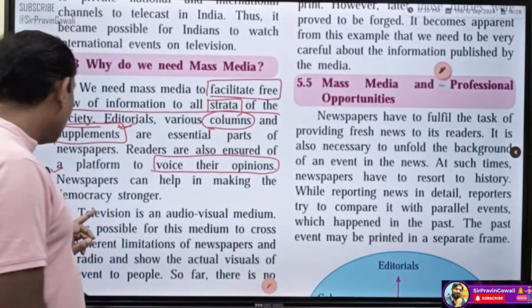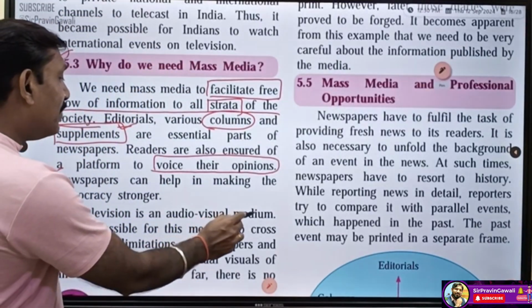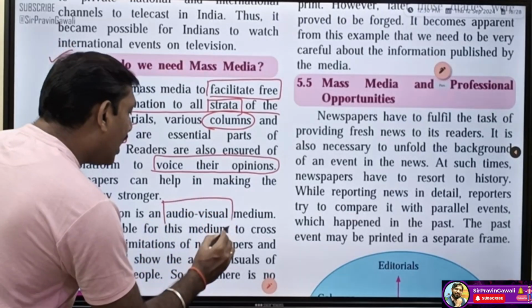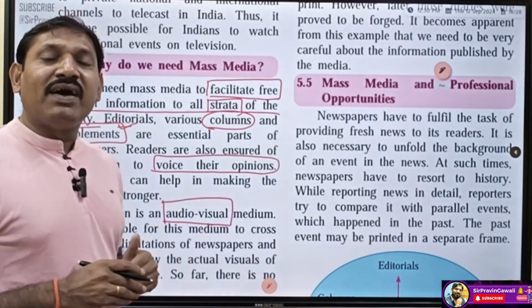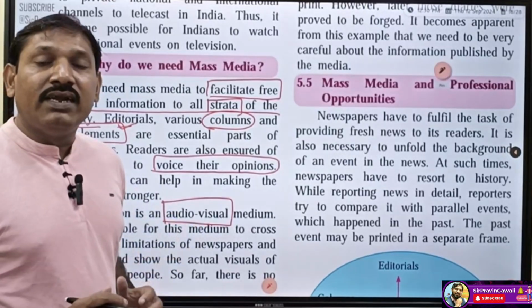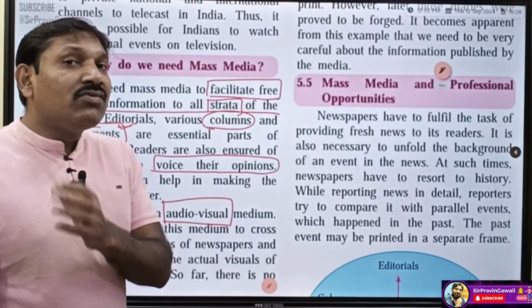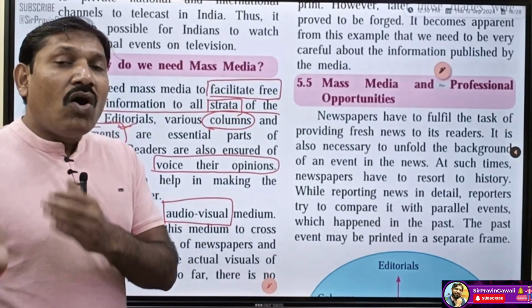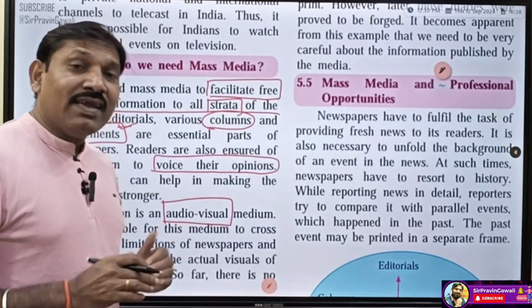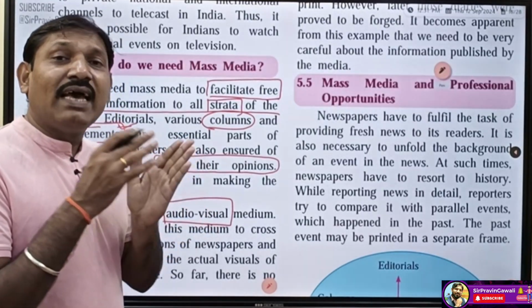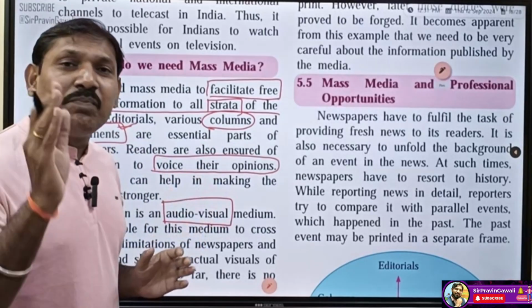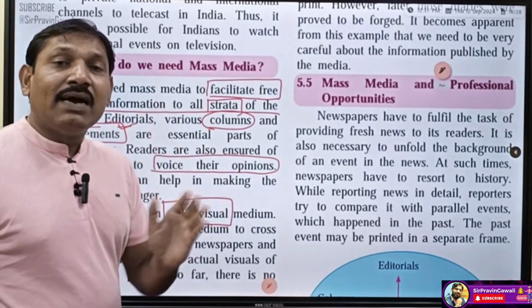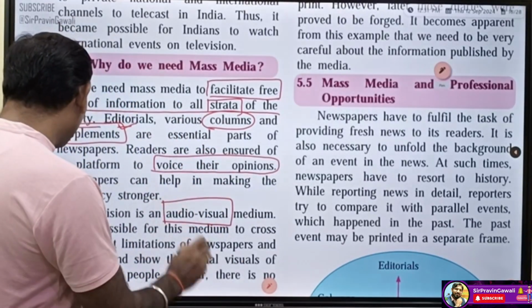Very good. Now next, television is an audiovisual medium. We know that television is the audiovisual medium of instruction or communication. Newspaper is visual, that we can read. Then radio is audio. It is an audio source, we can say. But here television is audio as well as visual medium, and no other medium can replace the audiovisual medium, that is television. Okay, this is very important.